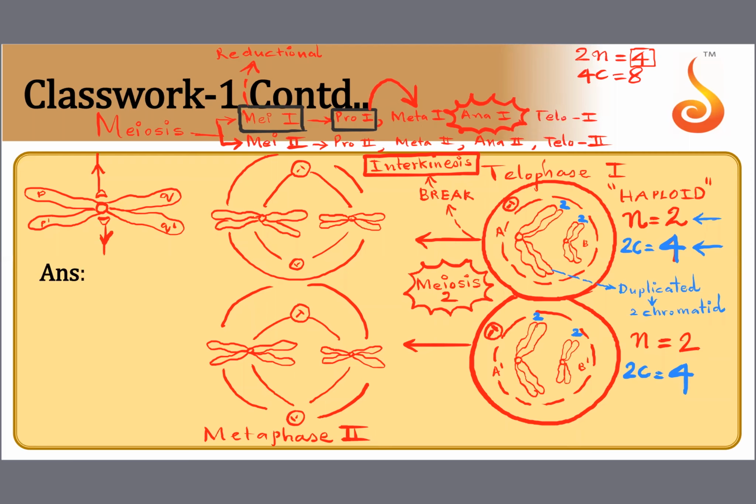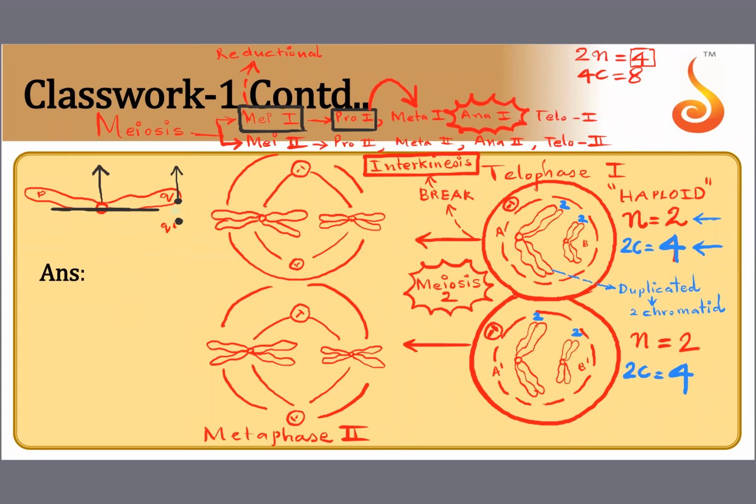And now what happens is when the spindle starts pulling on the kinetochore, this centromere is there, no? This centromere will split. See, it is splitting. When the centromere splits, these two sister chromatids will get pulled away from each other. P and Q will go to the upper pole. P dash and Q dash will come down to the lower pole. So why are they getting separated? Because the centromere splits. This is what happens during anaphase 2.